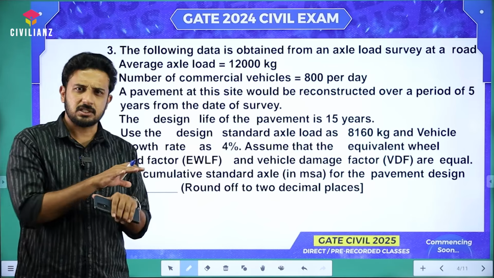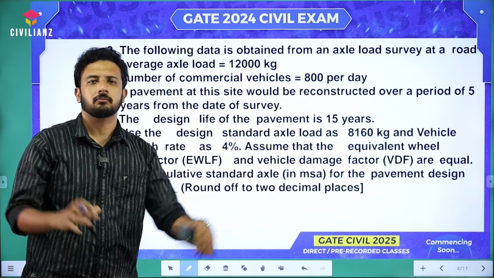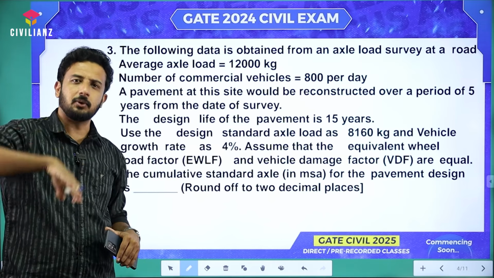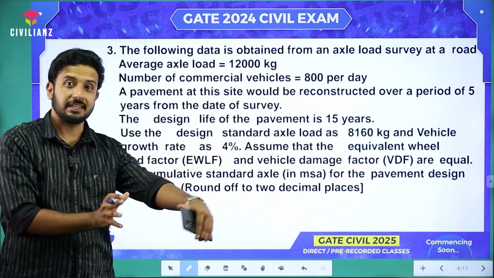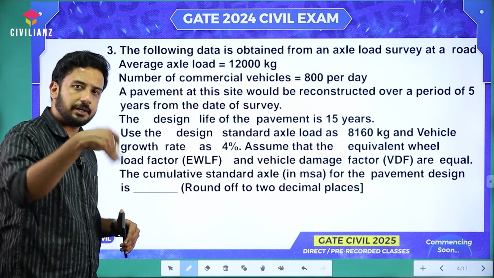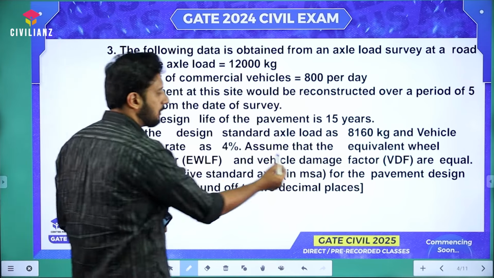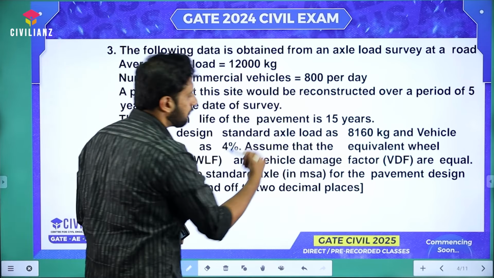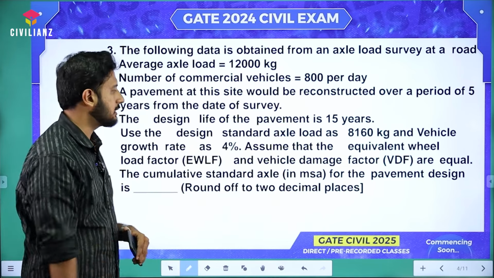Then later, since it's going to be a very big value, right? We used to divide that big value of CSA with 10 raised to 6. That's what is called as 1 million. 1 million is nothing but 10 raised to 6. So the value which you are getting after calculation, once you are dividing with 1 million, you are going to get a reduced value which is in million standard axle, MSA.